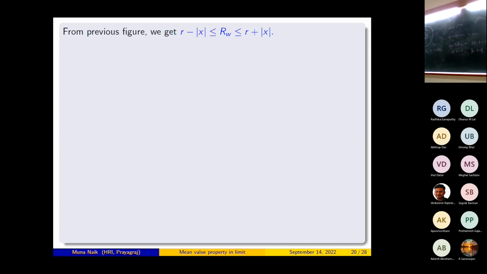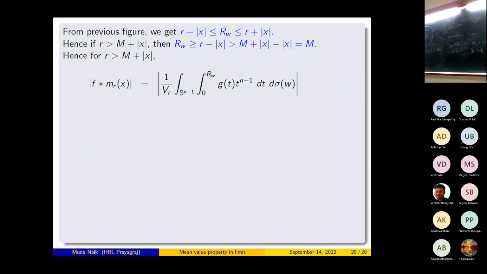So from the previous figure, we get this. Hence, if r is greater than m plus norm x, then r_w is greater than or equal to r minus norm x, which is greater than m. So for r greater than m plus norm x, the modulus of f convolution m(r, x) is the same thing which I have written in the previous case. This is equal to 1 by V_r, integration over S^{n-1}, integration from 0 to r_w of t^{n-1} dt d sigma w.